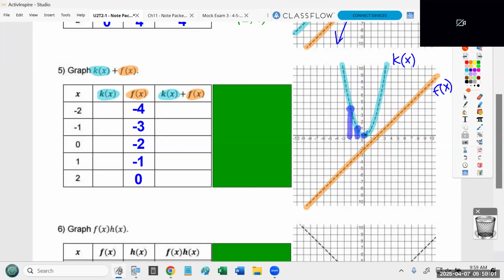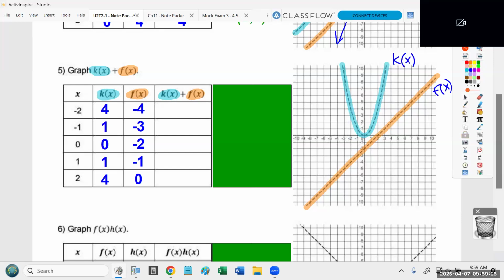At 0, it's at 0. And then those values repeat, which is what happens with parabolas. At 1, it's back up at 1, and at 2, it's back up at positive 4. So the values of that curve at negative 2, negative 1, 0, 1, and 2 are 4, 1, 0, 1, 4. You got it. Okay? So that's what I'm going to write down over here. 4, 1, 0, 1, 4.